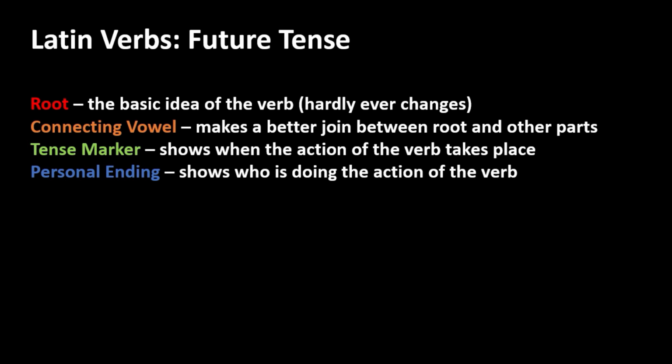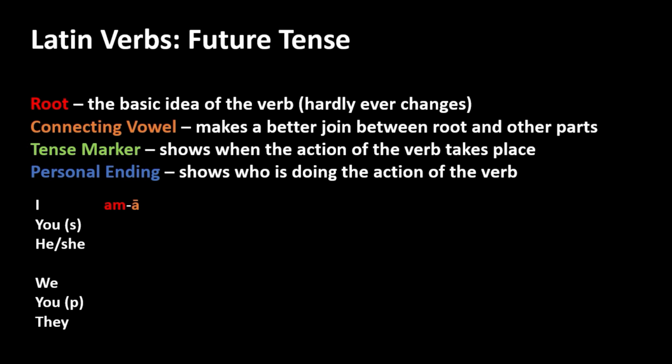Let us now construct the usual table to see how the future tense is formed across the various conjugations. Here is the usual order of persons. Here is the root, am. To this, as said, we attach the connecting vowel.